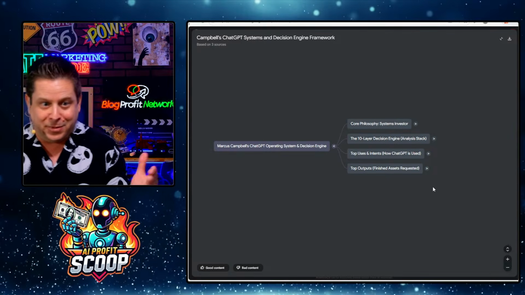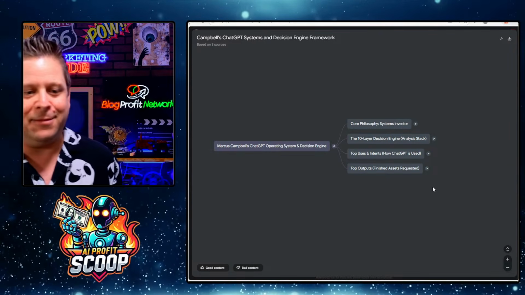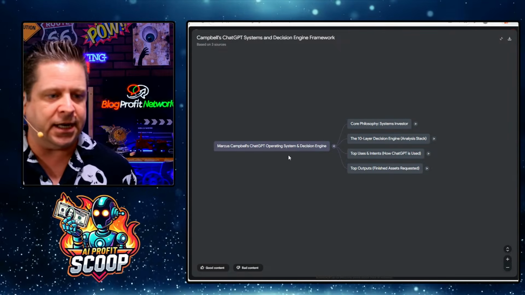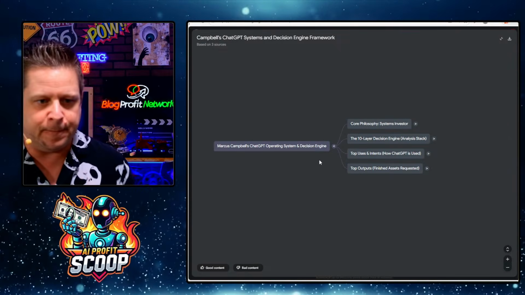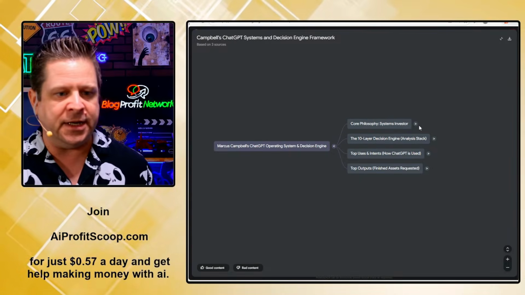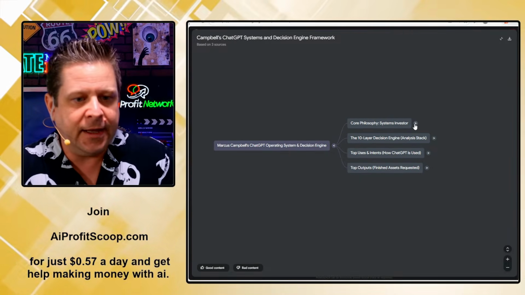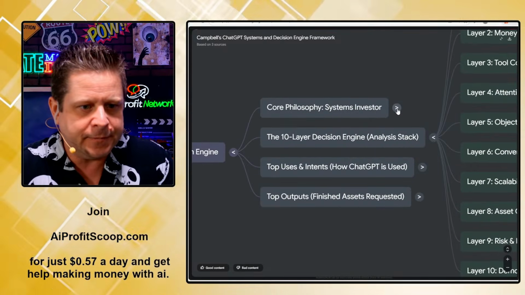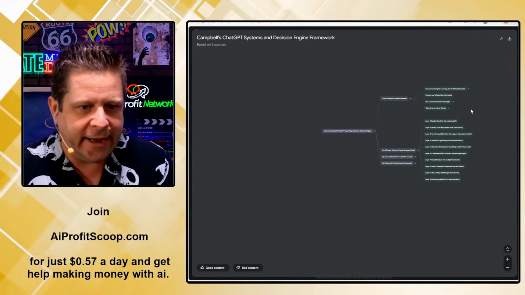It's boring, but it's stuff that literally helps me make businesses, which is cool. So when we look at this, we're looking at the ChatGPT operating system and decision engine, where our core philosophy is systems investor. And we can go through, we should be able to open these up a little bit. Okay, so we'll zoom out a little bit.